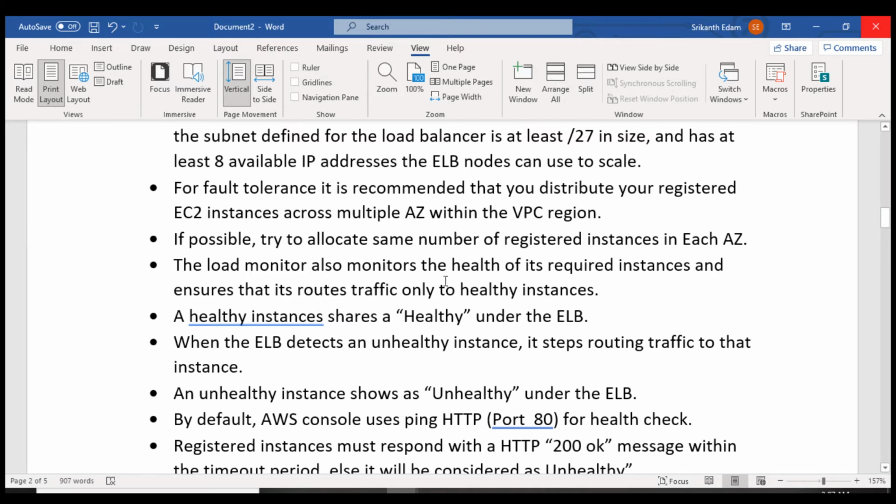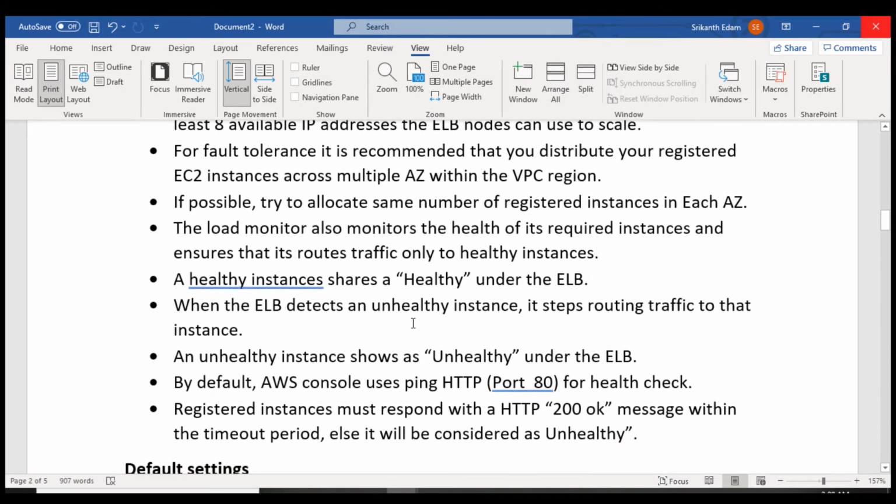The load balancer also monitors the health of its registered instances and ensures that it routes traffic only to its healthy instances. So the load balancer not only shares the load, it also monitors the health of the registered instances to which it is routing the traffic. If it is in a healthy status, then only it will route the traffic to it. If it is in an unhealthy status, it will not share the load with it. Healthy instances will show a status called healthy under the elastic load balancer.